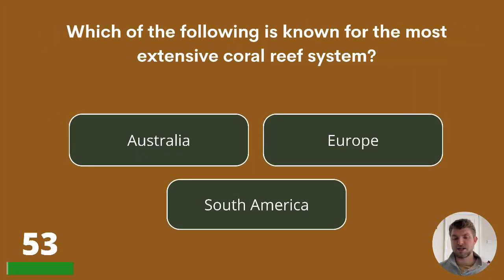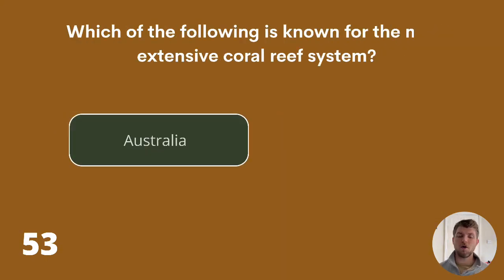Which of the following is known for the most extensive coral reef system? Australia, Europe, or South America? The most extensive coral reef system can be found in Australia. The answer is Australia.